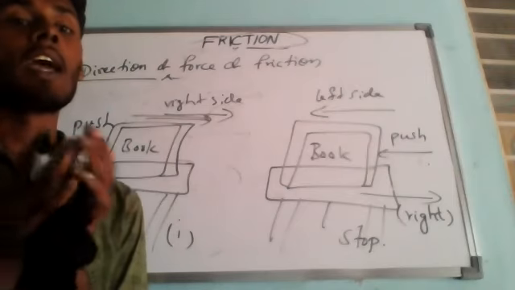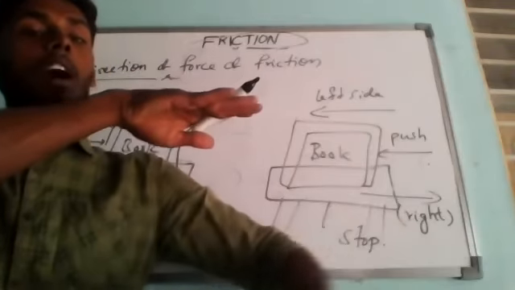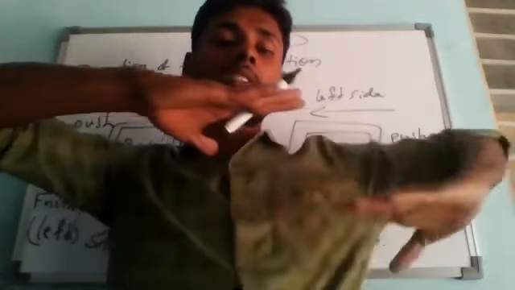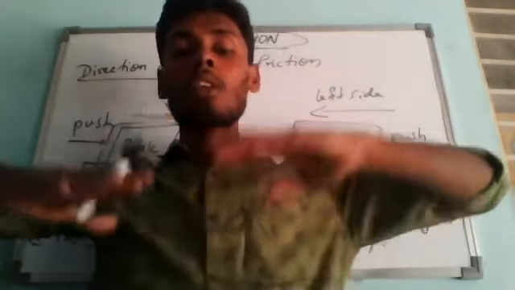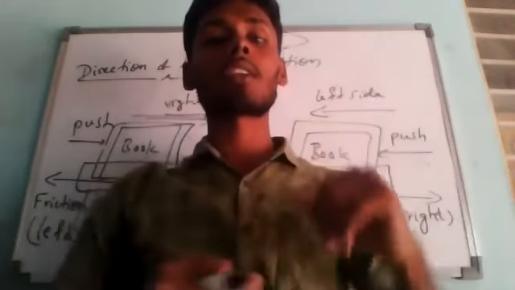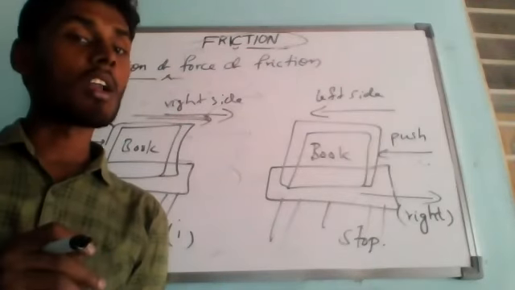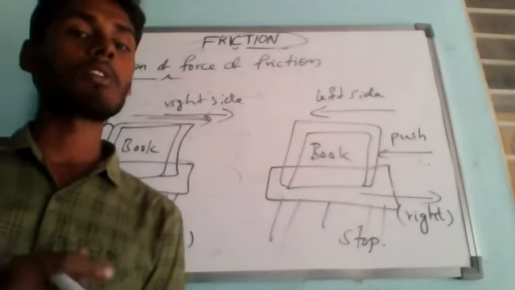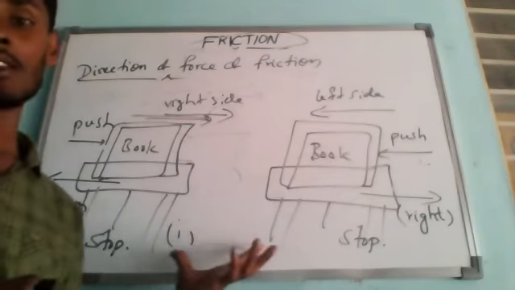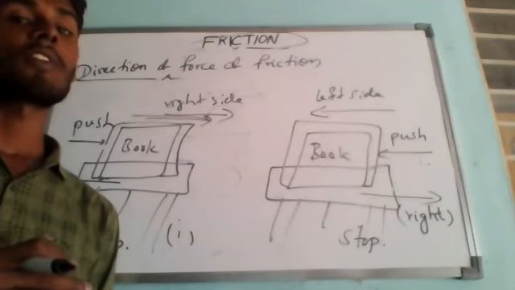Always the force of friction acts opposite: if the push is in this direction and motion is in this direction, then the frictional force is in the opposite direction. Always they are opposite to each other. If the movement of the body is in this direction, the frictional force is in this direction. Suppose the movement is in this direction, the frictional force is in this direction. So this is why the force of friction always opposes the motion of an object. In both cases described in this activity, the force of friction opposes the motion of a book on the surface of the table.